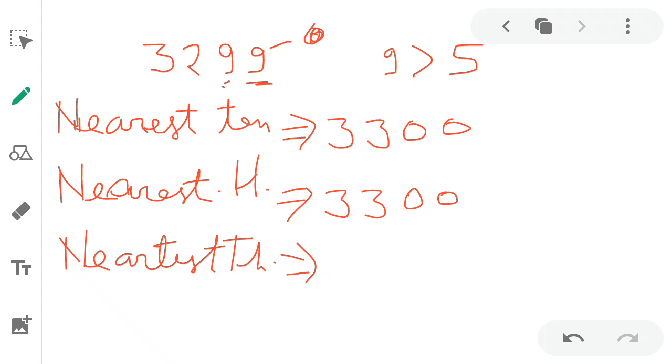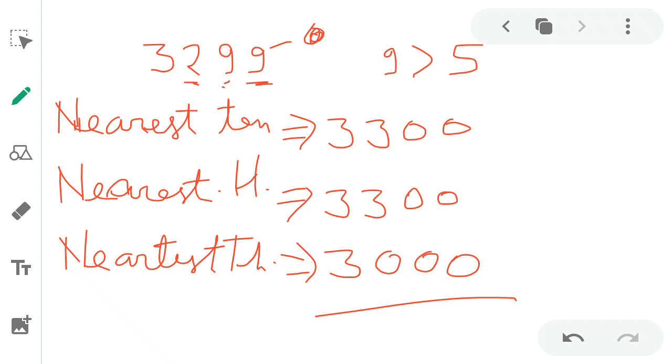Next, the nearest 1000. What is the rounded value of 3299 to the nearest 1000? For the nearest 1000, we check the hundreds place digit. What is the hundreds place digit? It is equal to 2. Hence, it is less than 5, so we cannot add 1 to the thousands place, which is 3. Hence, we simply write 3, 0, 0 and 0.